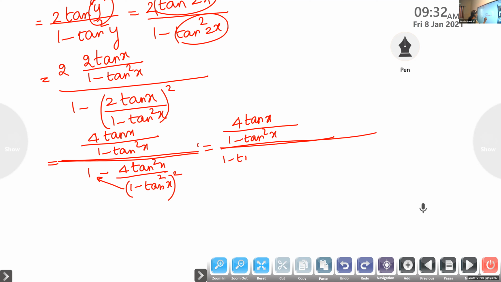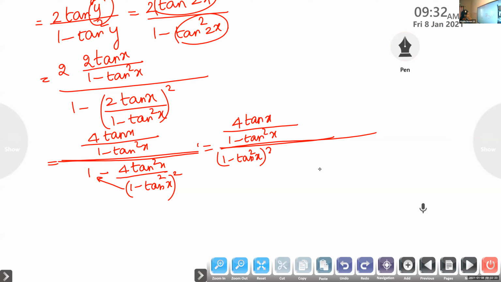So you will get 1 minus tan square x the whole square minus 4 tan square x by 1 minus tan square x the whole square.